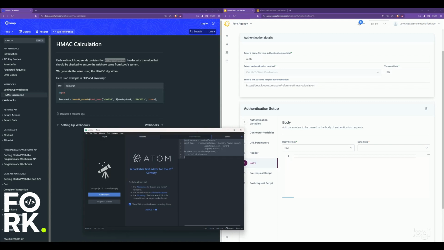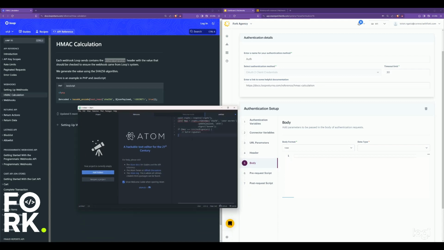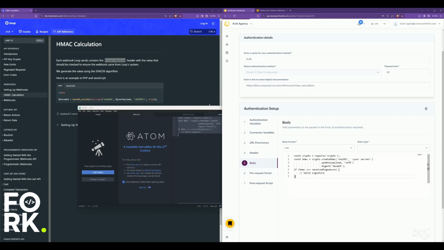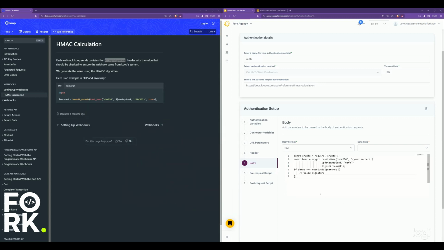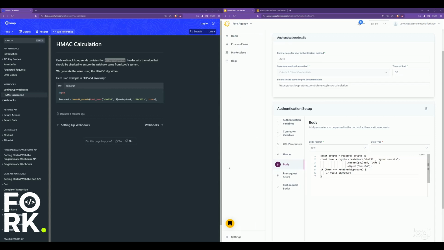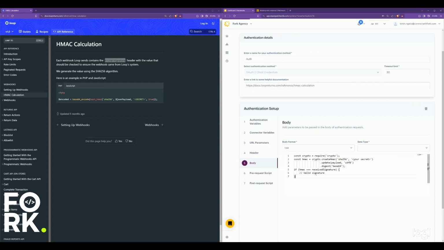I have the tiny script here populated. With that script, I'm picking up the necessary information, it's all in the documentation, and I'm putting it inside the encryption, and you have to provide something called your secret.